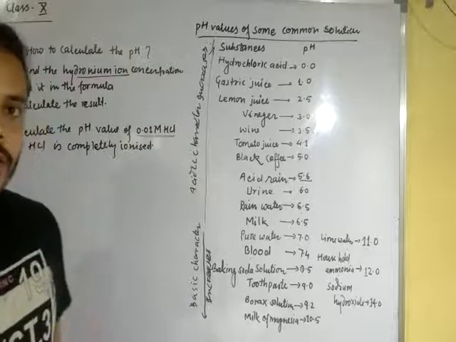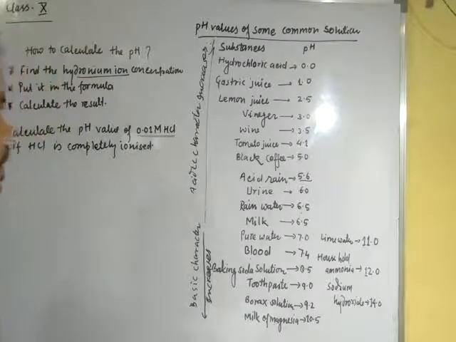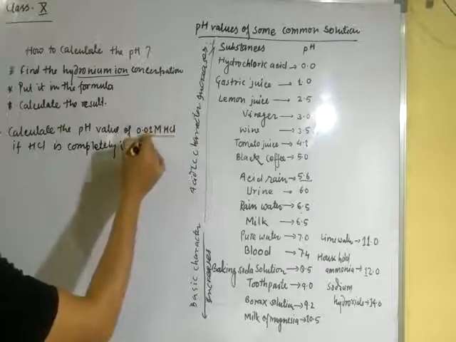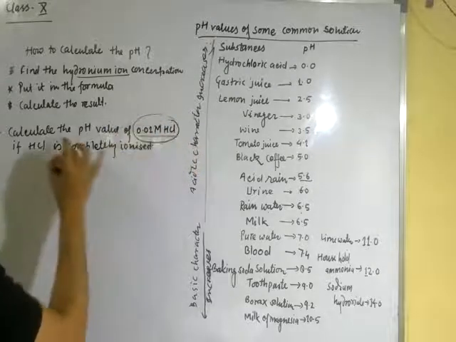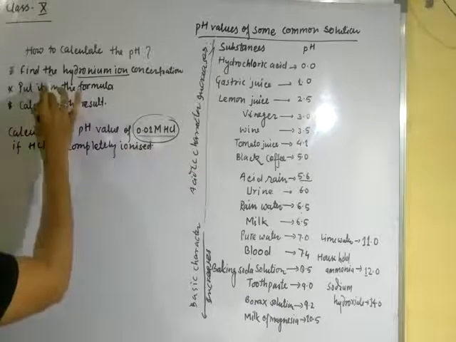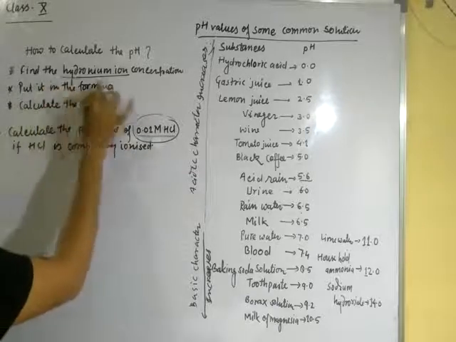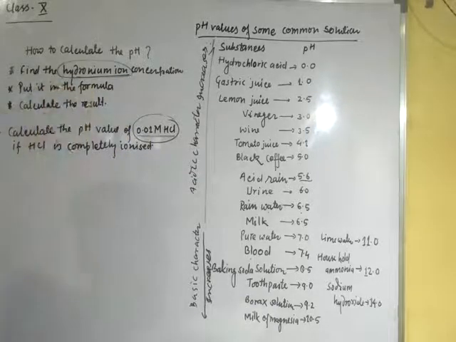So how will we find it? First of all, 0.01 molar HCl, when treated with water, gives hydronium ion. So in the first point we have to find the hydronium ion concentration.